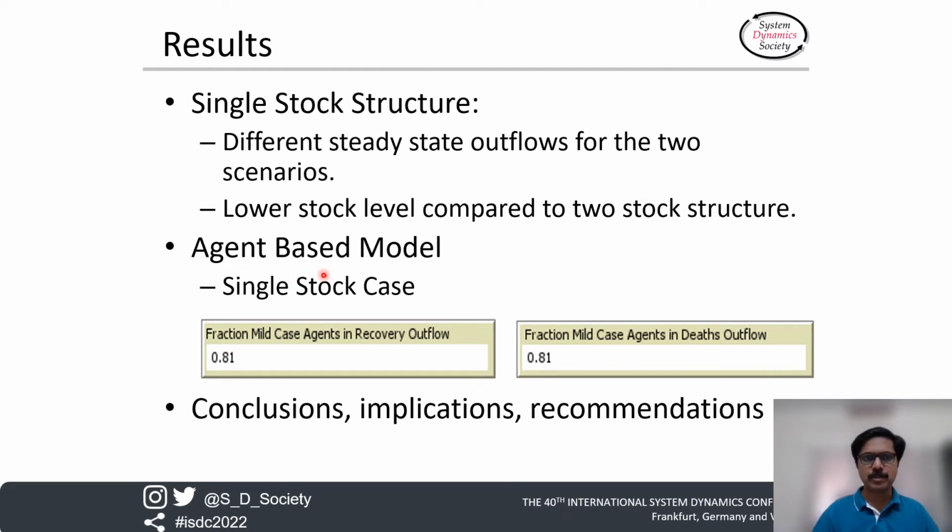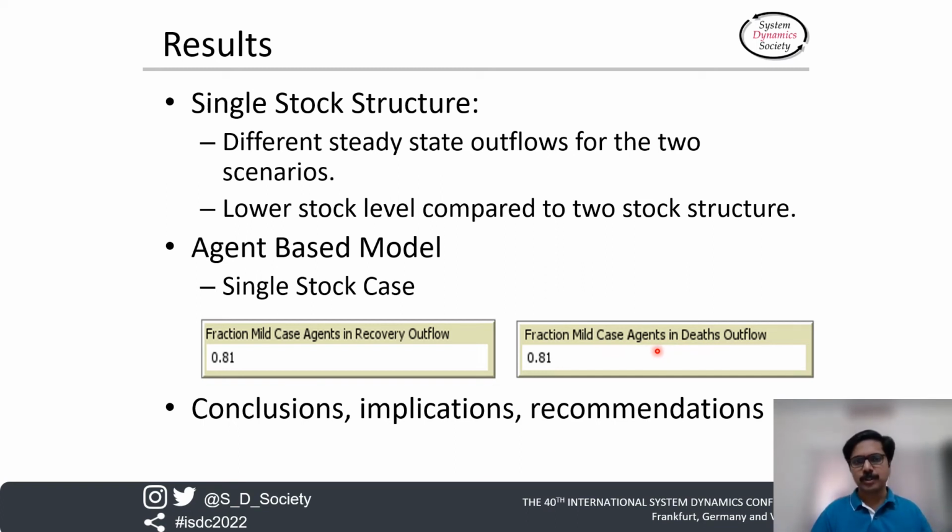When this was analyzed using the agent-based model, for the single stock case, what was interesting was that the fraction of mild case agents in the recovery outflow was 0.81. The fraction of mild case agents in the deaths outflow was also 0.81. That is, 100% of agents in the recovery outflow are not mild cases. Similarly, 100% of agents in the deaths outflow are not severe cases. But when this was compared with the two stock case, 100% of agents in the recovery outflow were mild cases, and 100% of agents in the deaths outflow were severe cases.